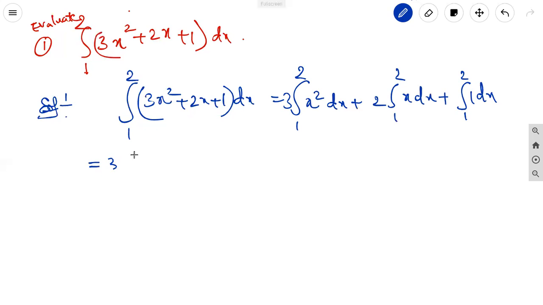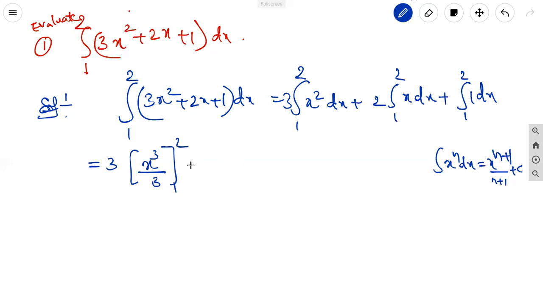It is equal to 3 into x square. Integration is in the form of integral x power n dx equal to x power n plus 1 by n plus 1 plus c actually. But in the definite integral, there is no need to take the constant. Why? Because when we apply the upper limit and lower limit, the constant gets cancelled. It is x cube by 3, limits from 1 to 2, plus 2 is a constant, written outside, the integration of x is x squared by 2, limits from 1 to 2, the integration of 1 is x, limits from 1 to 2. Here 3 gets cancelled, 2 gets cancelled.